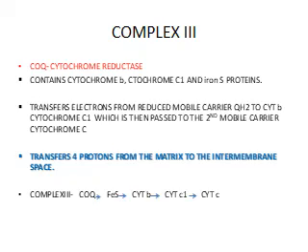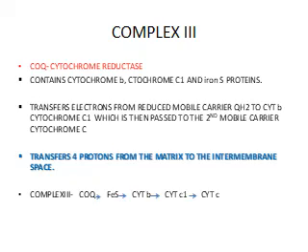The electrons are transferred from the reduced mobile carrier, reduced coenzyme Q, to cytochrome B to cytochrome C1, which is then passed to the second mobile carrier, cytochrome C. In this passage of electrons from coenzyme Q to cytochrome C, there is the transfer of 4 protons from the matrix to the intermembrane space.